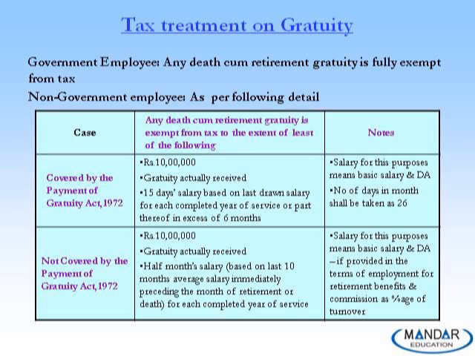Now in case of payment of not covered, what happens is that the gratuity, instead of doing the calculation for 15 by 26, where we consider the month to be 26 days, for not covered we calculate it on half month salary, that is 15 by 30. And whatever is derived is tax free, or out of the three, that is 10 lakh rupees, or the gratuity actually received, or the half month salary. So this is gratuity.